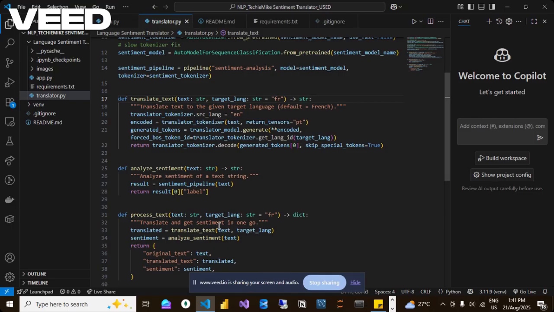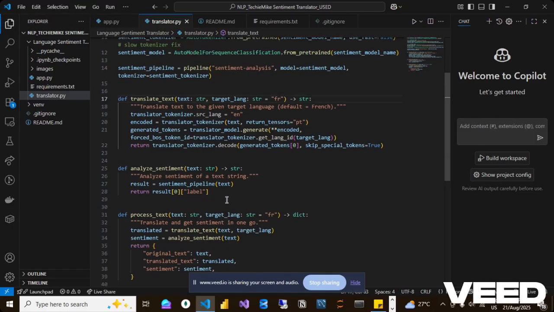So basically, this is everything about the project, and the goal of this project is to help people with a language model. It tells you to convert your English word to French, and also tells you the sentiments behind the process.